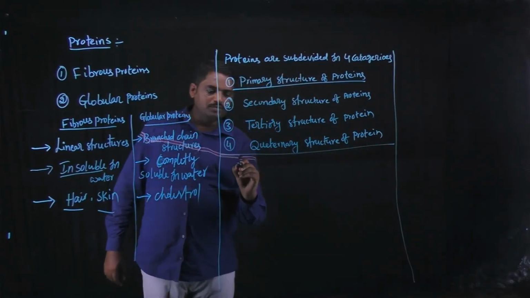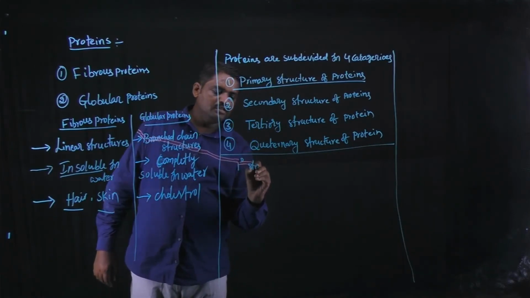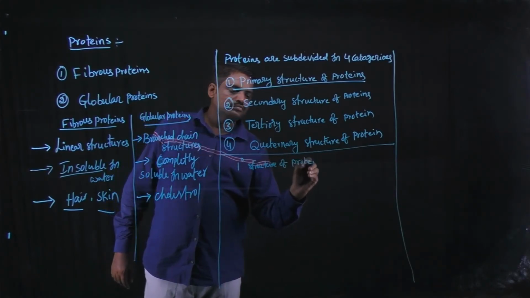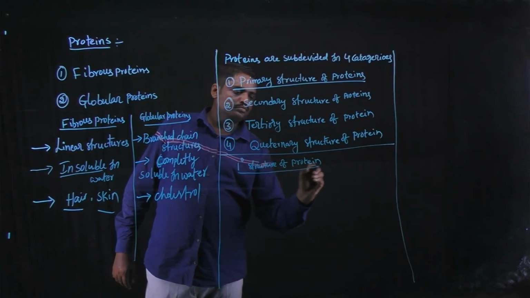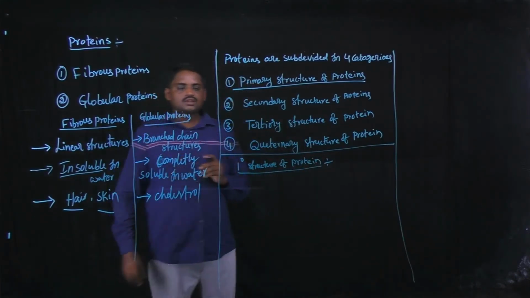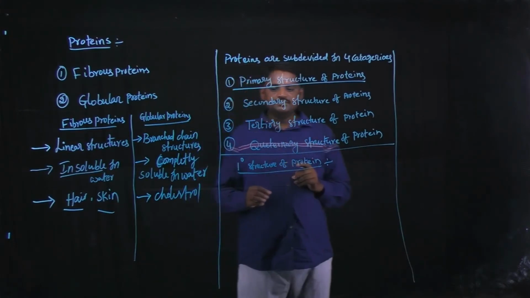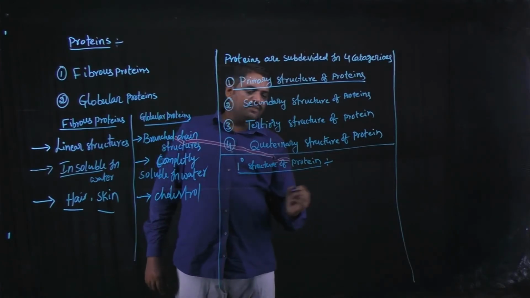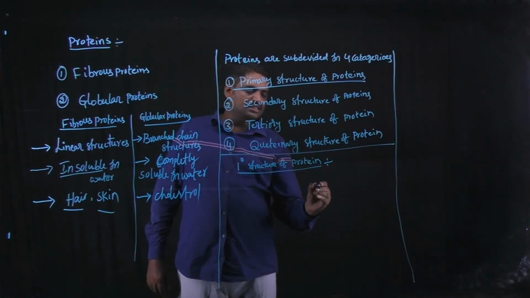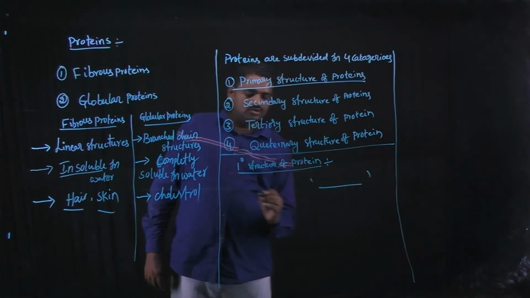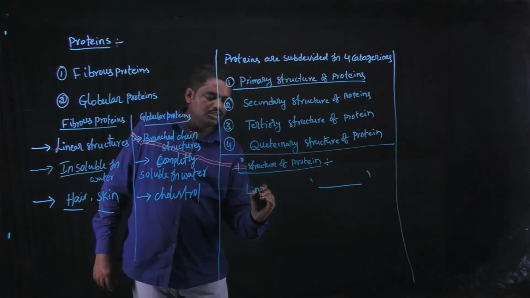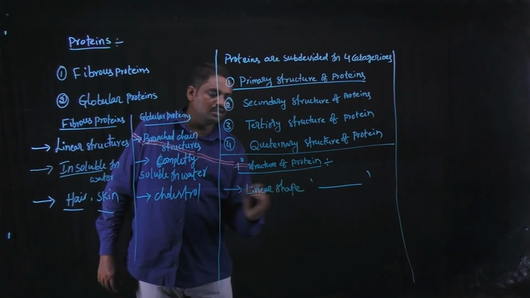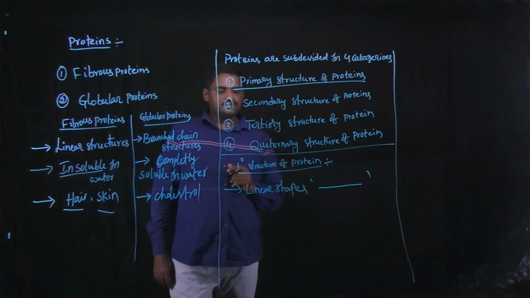First one, I am going to discuss primary structure of protein. The shape of the primary structure of protein is linear. These protein shapes are linear shapes.